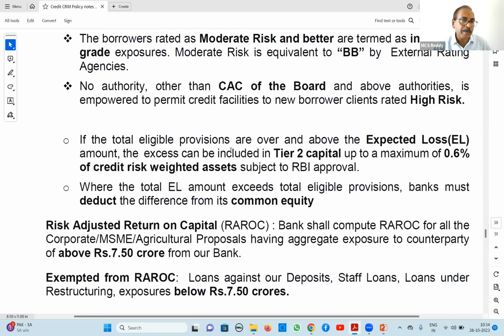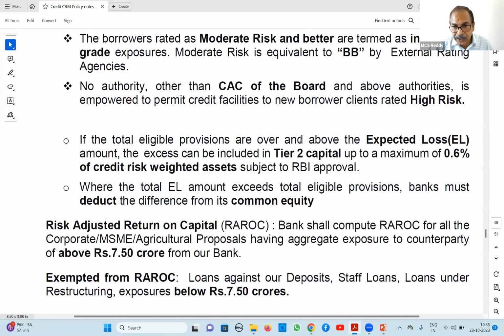Total eligible provisions. We are making provisions for standard assets, doubtful, loss assets, substandard, all assets. These provisions, if they are more than expected losses, which I told you we calculate at head office level based on 5 years of historical data, then the differential amount exceeding expected losses can be included under Tier 2 capital up to a maximum of 0.6% of credit risk weighted assets, subject to RBI approval.